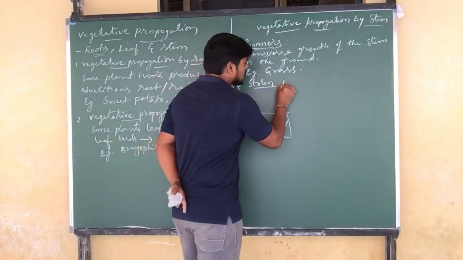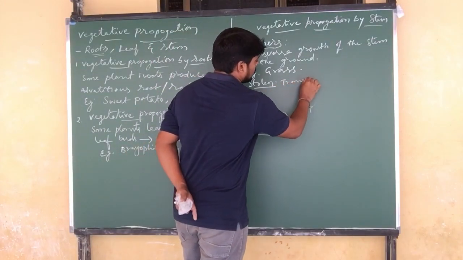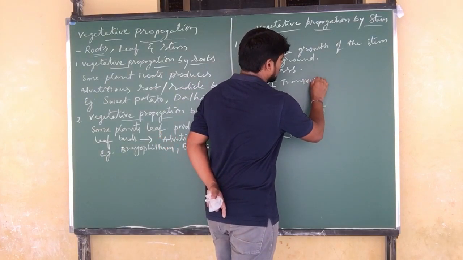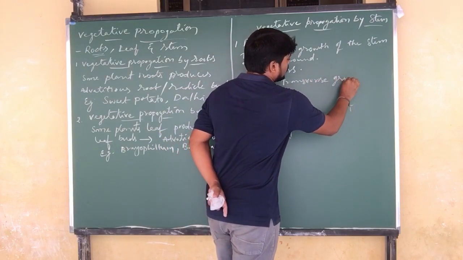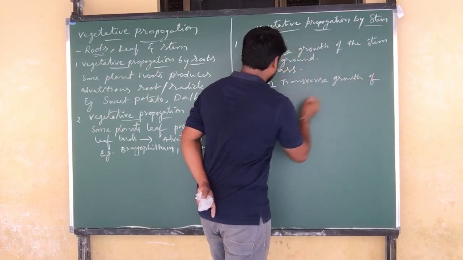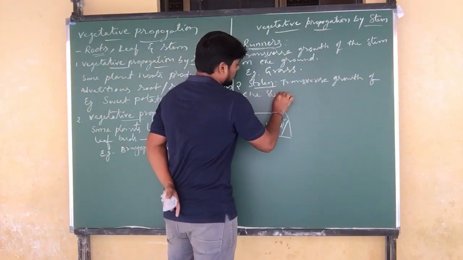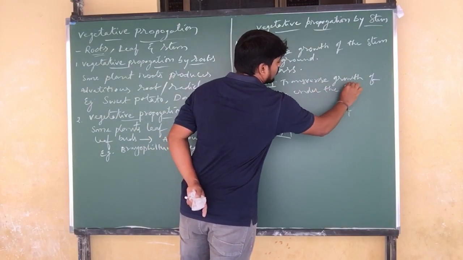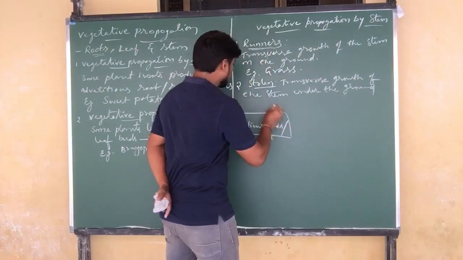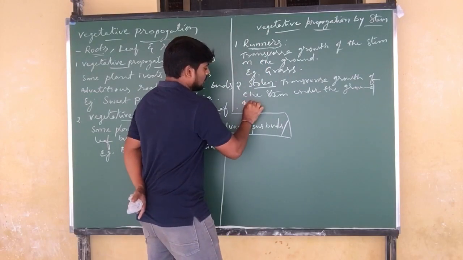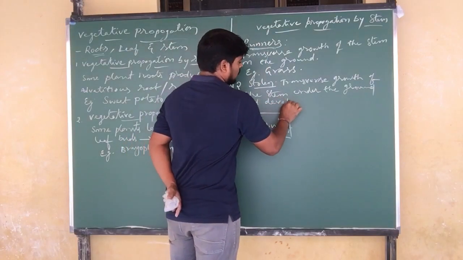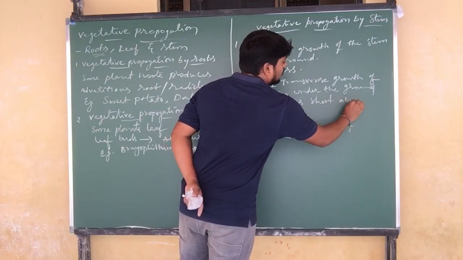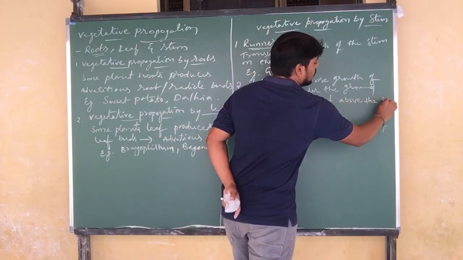So transverse growth of the stem under the ground in turn develops a shoot above the ground or above the soil.